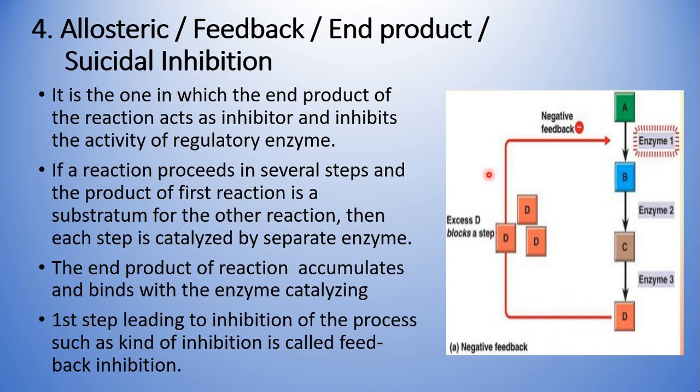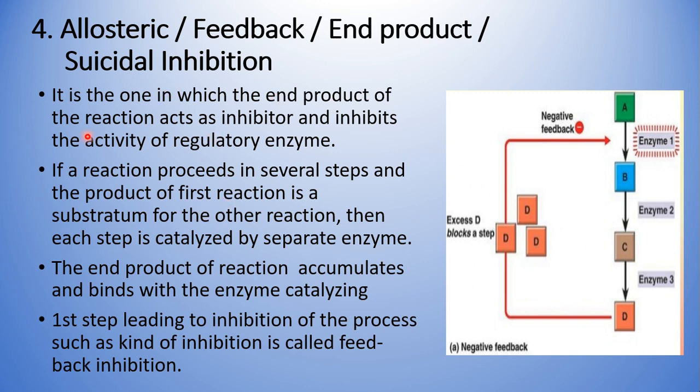Now what happens? This product goes and binds to enzyme 1. What happens if enzyme 1 is blocked? The substrate A cannot be converted into product B, and so the further reaction cannot proceed. As the product is involved in stopping the enzyme activity, we call this end product inhibition, as it is a feedback. It tells you that more accumulation of the product is there, so you should halt or stop the enzyme for some time. Obviously this is feedback inhibition, and here it occurs at a site other than the active site, so we call it allosteric inhibition.